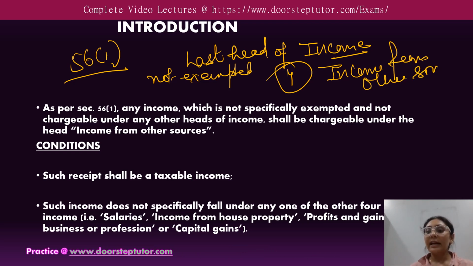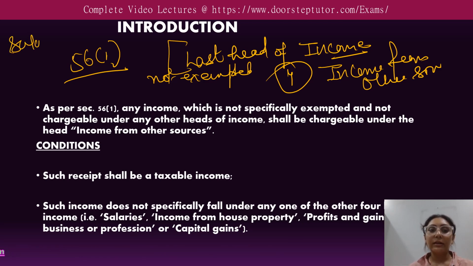It means it does not fall under the 4 heads like salary, income from house property, income from business and profession, and capital gains.